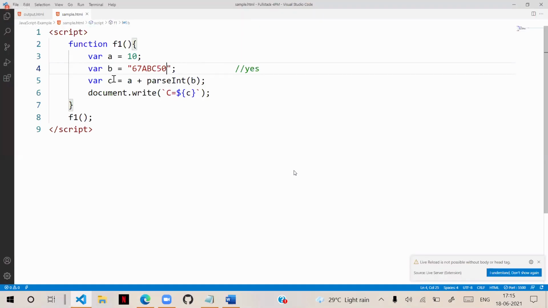That means, as I told you already, it will read up to the numeric occurrence and convert. After that, it will stop. If a string starts, it stops converting. That means these parsing methods can parse a string into number only if it is starting with the number. That is the point here.